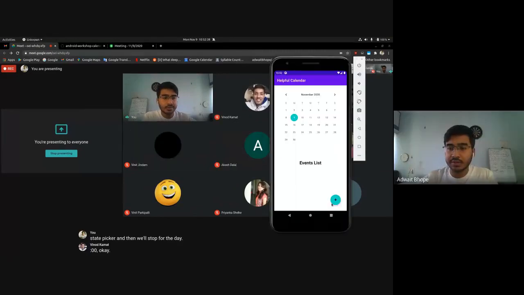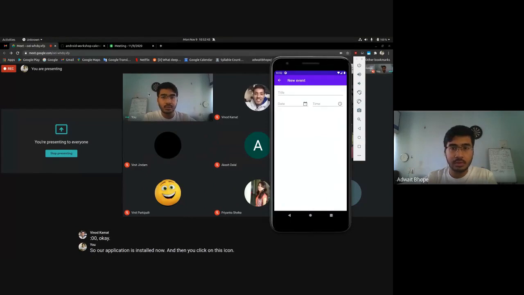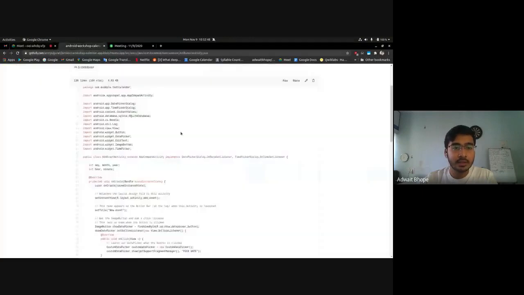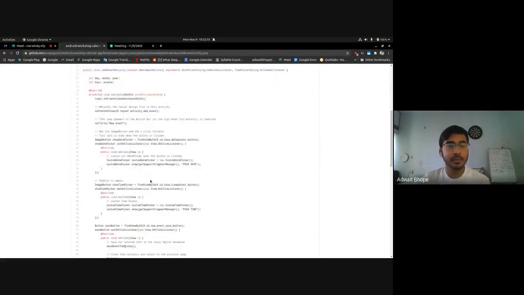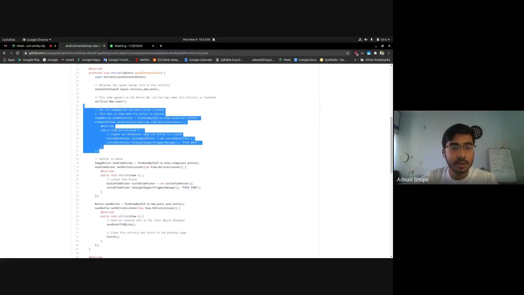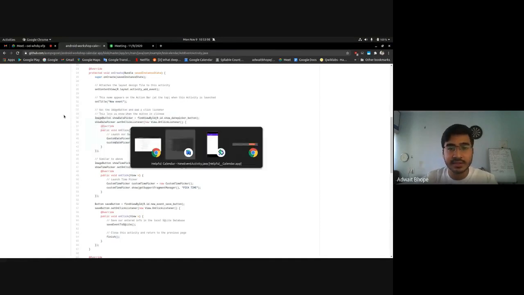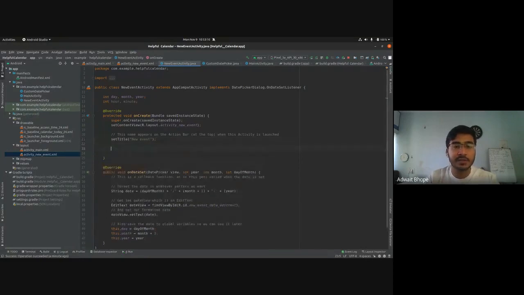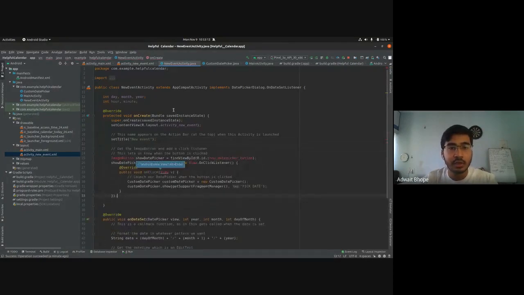So our application is installed now. And when you click on this icon, okay, I think I forgot one crucial thing, and that is to set an on-click listener. So head over to add event activity again on GitHub and copy this part, line 33 to line 43. So this is our on-click listener. This is exactly the same as the floating action button, and you can paste it in on create function in your new event activity.